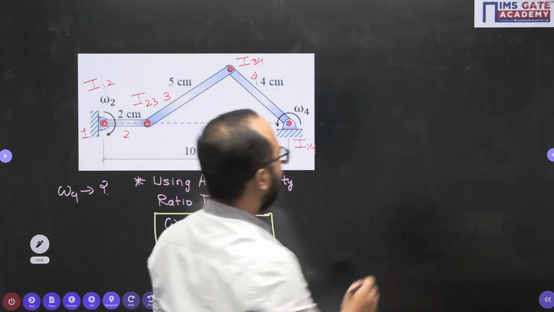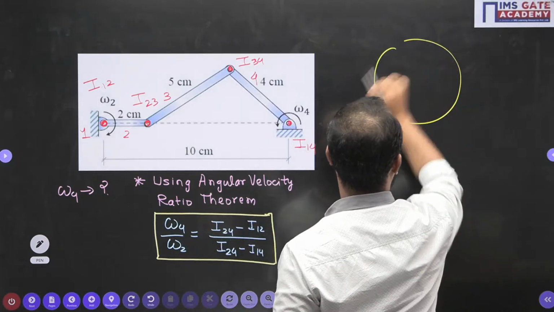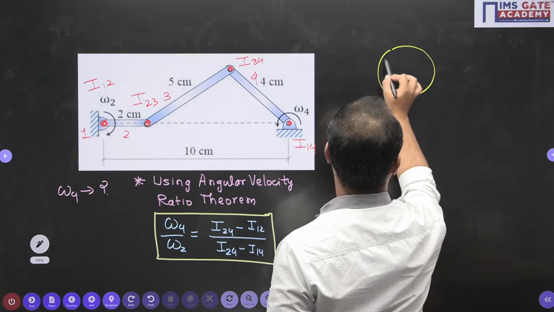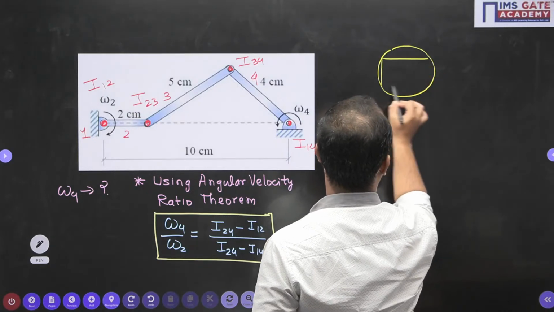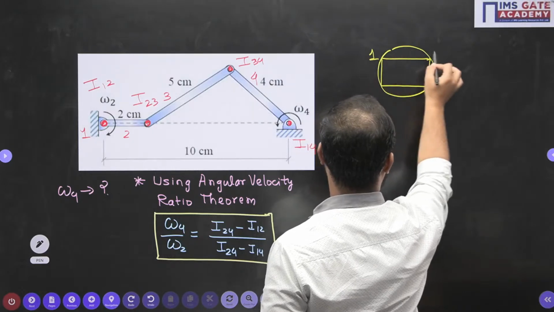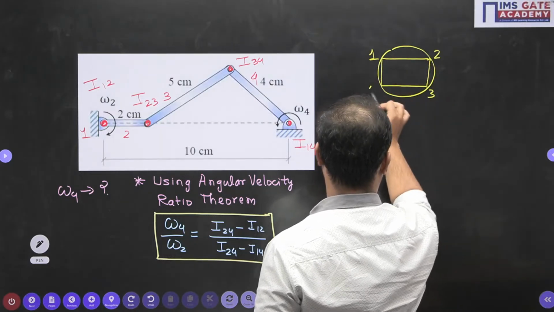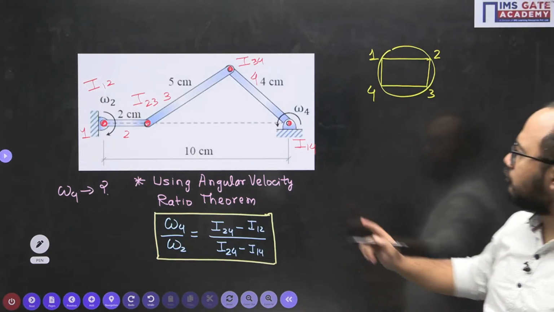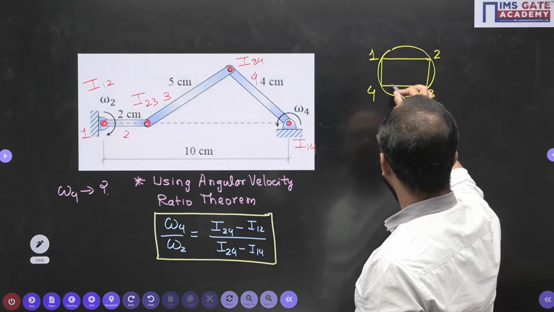See, there is a small trick that you need to understand. This is link 1, 2, 3 and 4. What is the trick here? Please understand. I want to find out I24.